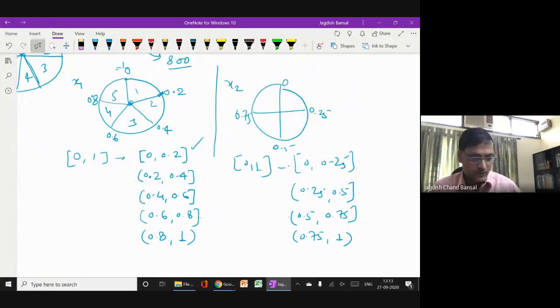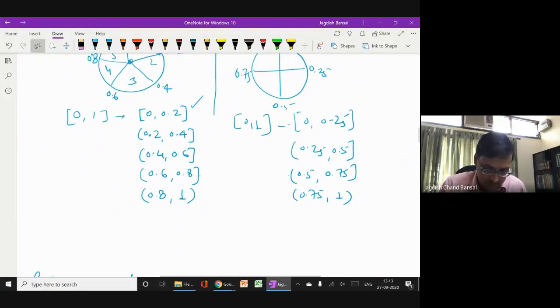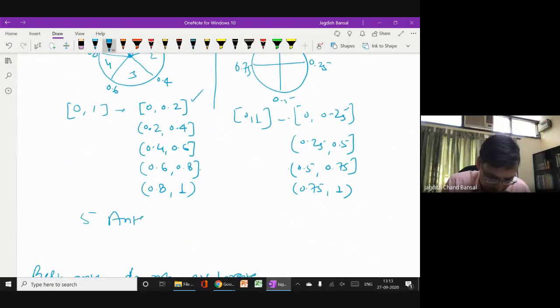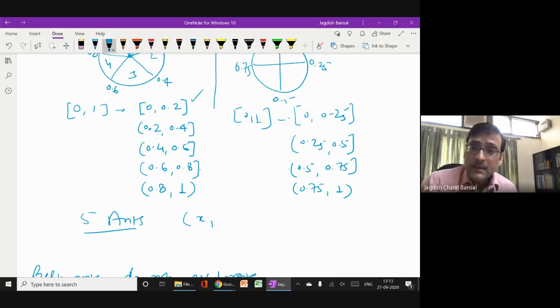What we do actually, there are 5 aunts, and each aunt has 2 variables, x1 and x2. So let me just explain it for x1 only. For the first aunt, there are 5 aunts and 2 variables, so a total of 10 random numbers. Total 10 random numbers we will generate.